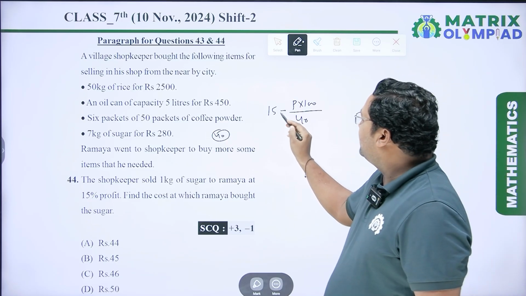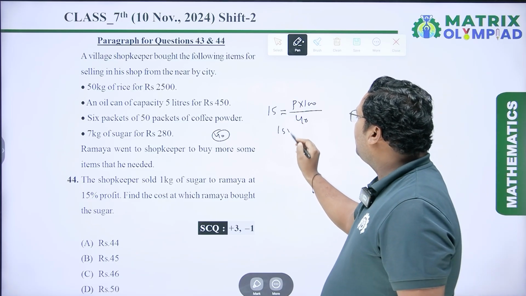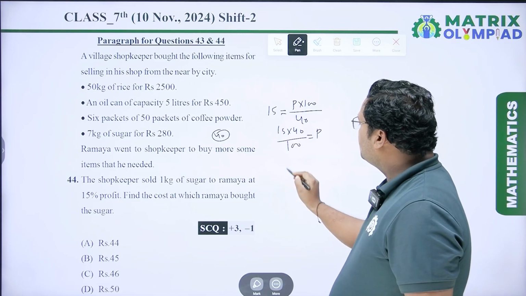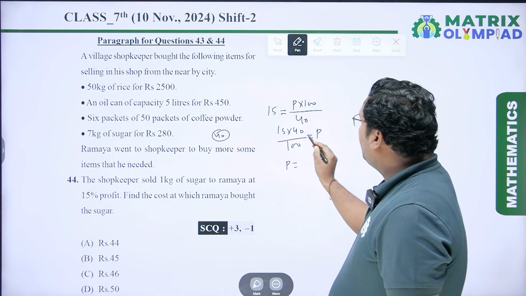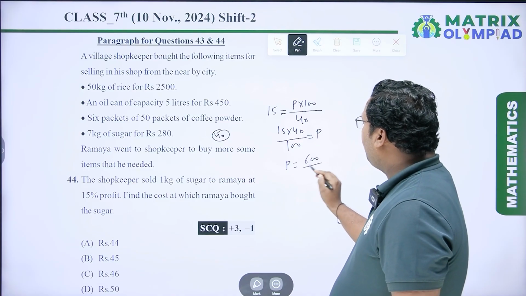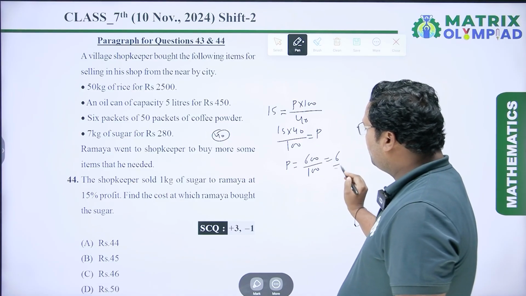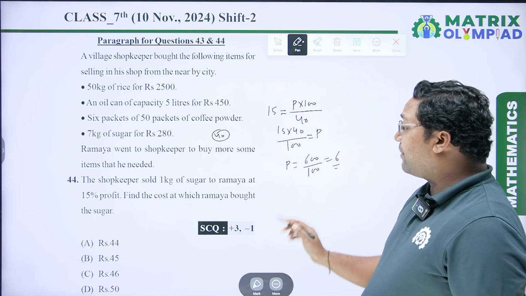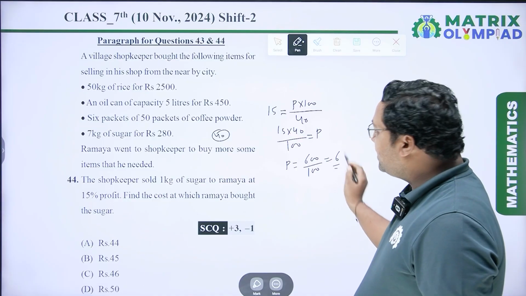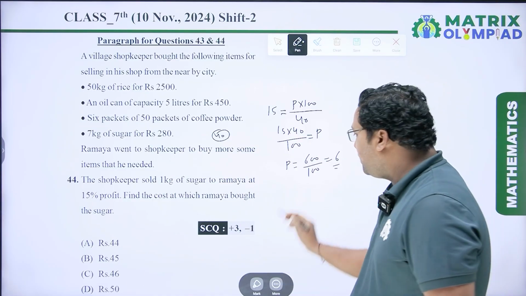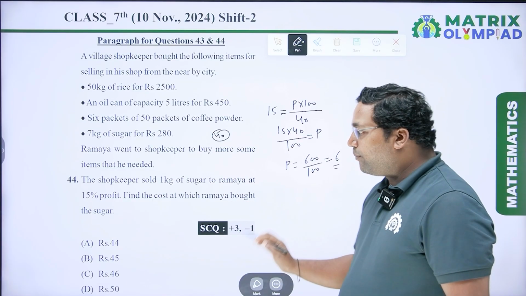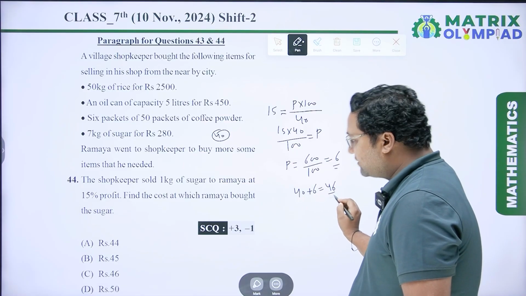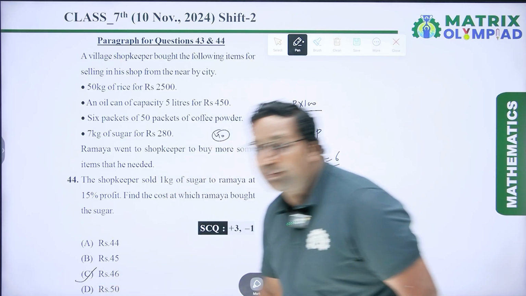So we have to solve this equation. So 15 into 40 upon 100 is equal to P. So the profit is 15 4s are 60. So it is 600 upon 100, which is equal to 6. So profit is 6 rupees. Find the cost at which Ramaya bought the sugar. So the profit is 6 and the actual cost of sugar is 40. So the cost at which Ramaya bought the sugar is 40 plus 6, which is equal to 46, which is option C. So option C will be the right answer.